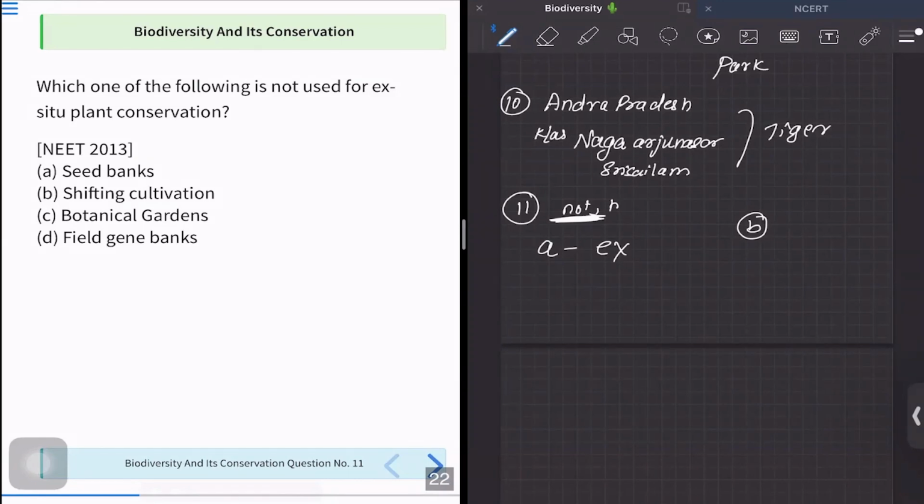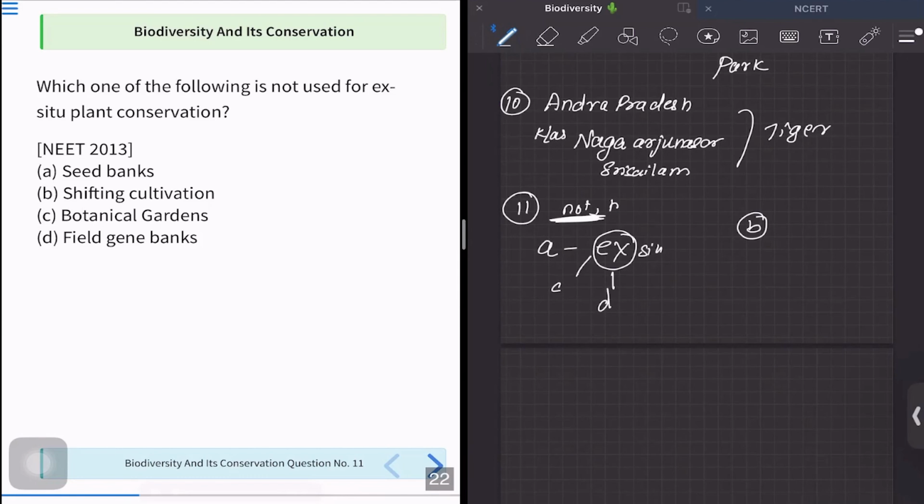Option C is giving botanical gardens. These gardens are made by man. So since there is man involvement, it becomes ex situ. So even option C is ex situ. Now, let's move to option number D, field gene bank. Again, these are the gene banks that are being made by man. So even option D becomes ex situ. So naturally, even if we did not know what shifting cultivation was, we were able to get a correct answer to this question by eliminating the options which we know.